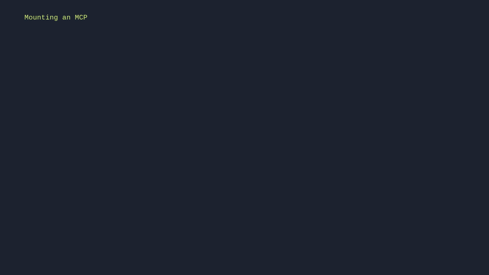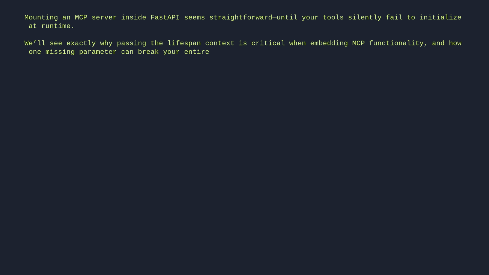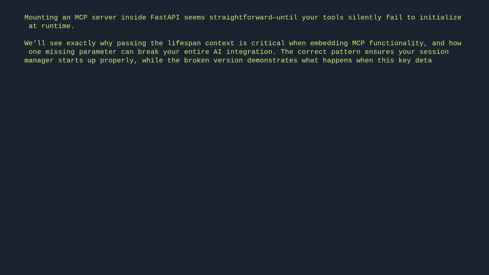Mounting an MCP server inside FastAPI seems straightforward, until your tools silently fail to initialize at runtime. We'll see exactly why passing the lifespan context is critical when embedding MCP functionality, and how one missing parameter can break your entire AI integration. The correct pattern ensures your session manager starts up properly, while the broken version demonstrates what happens when this key detail is overlooked.